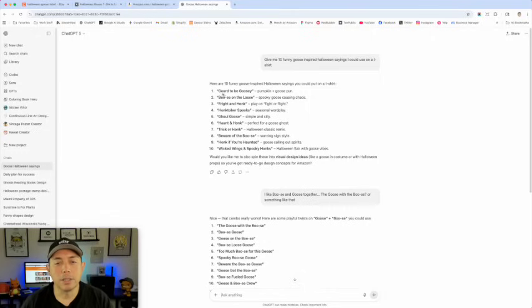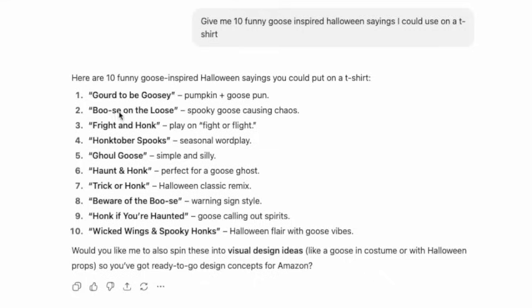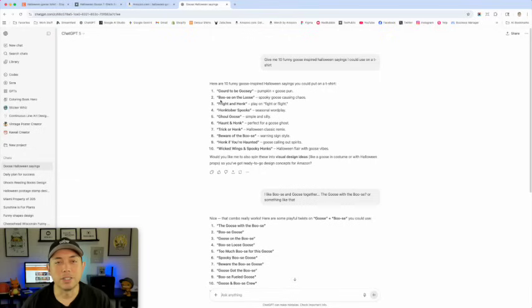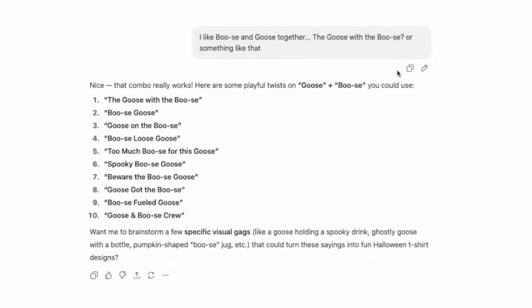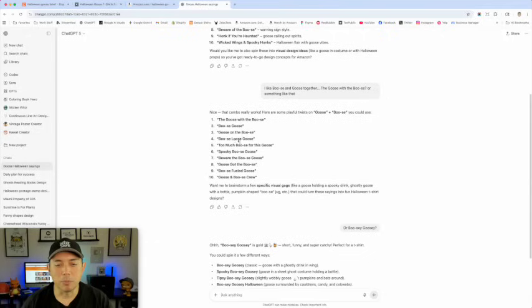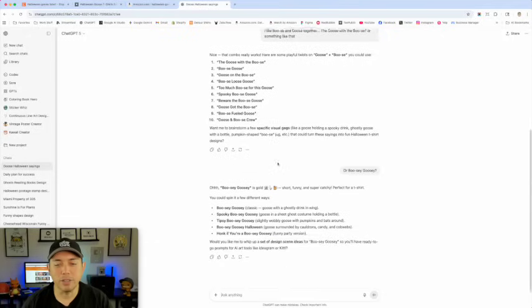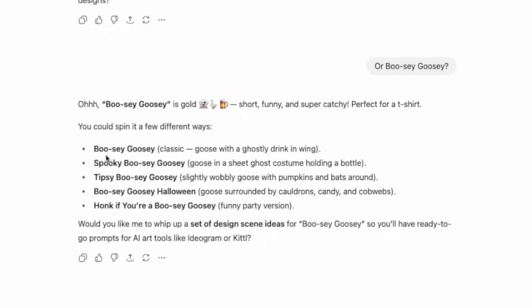So first I saw this, and then from this I'm like, oh, this is interesting. Boozy, Lucy Goosey, we heard that, but what about Boosie Goosey? So I like the two together here, Goose and Boosie. You can see my train of thought. And we got Boosie, Lucy, Goose, and then I'm like, oh, how about Boosie Goosey, right? So it agreed, Boosie Goosey is the one.